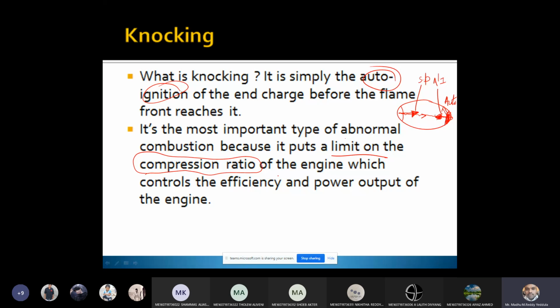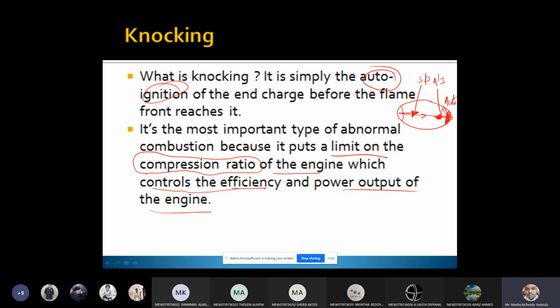Okay, right. So it puts a limit on the compression ratio of the engine, which controls the efficiency and the power. Anyhow, if the compression ratio is less, the efficiency will be less. At the same time, if the efficiency is less, the power output of the engine is also less. Now, is knocking clear?